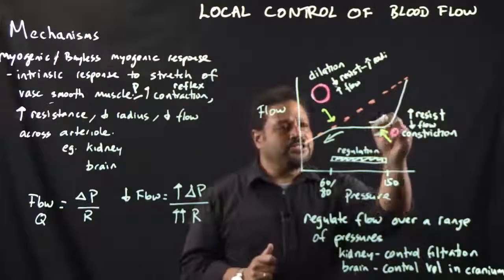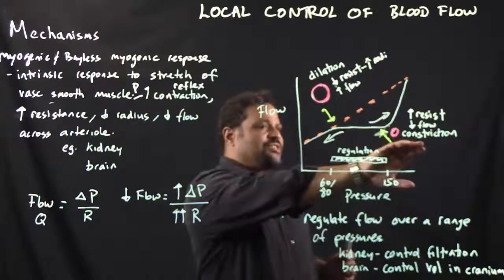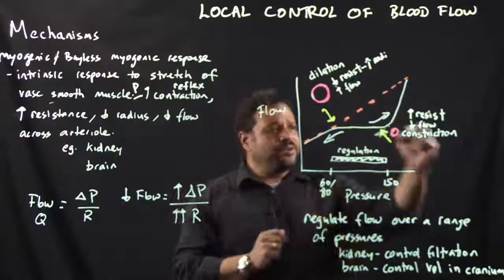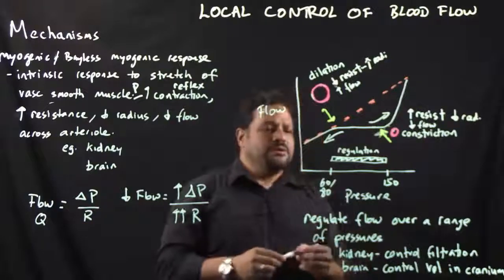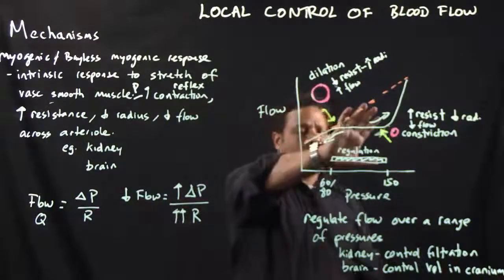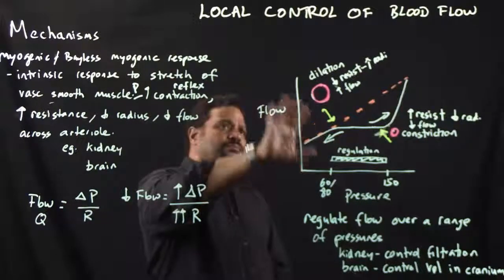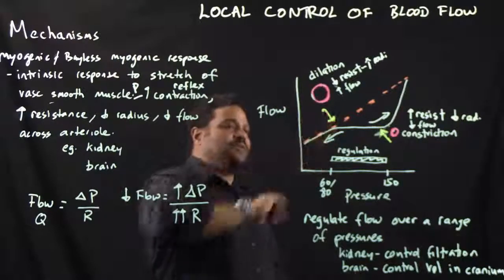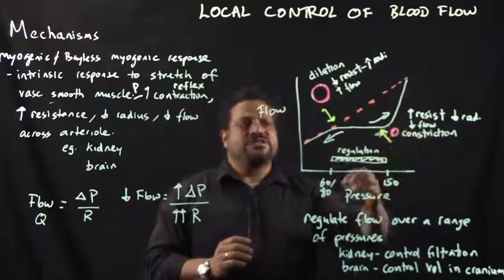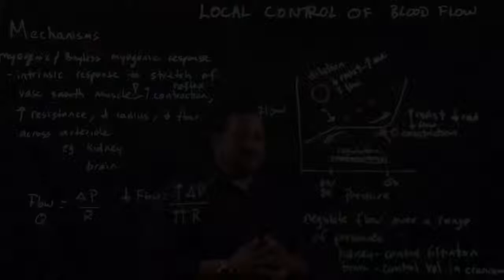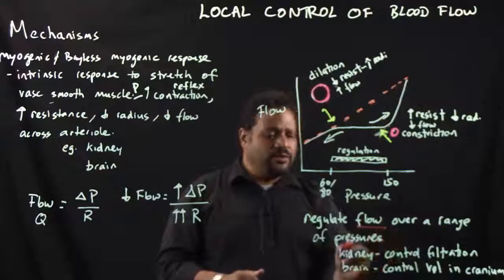However, if the blood pressure increases too much, or goes in this direction, we're going to have vasoconstriction. We're going to increase the resistance by decreasing the radius, and we're going to decrease the flow. So what happens is that you regulate the flow within a range of pressures. If the pressures start to go too low, vasodilation, you increase the flow to that organ. If the pressures start to increase too much, you have constriction, and you reduce the flow as the pressure goes up. So you regulate the flow to that organ over a range of pressures.